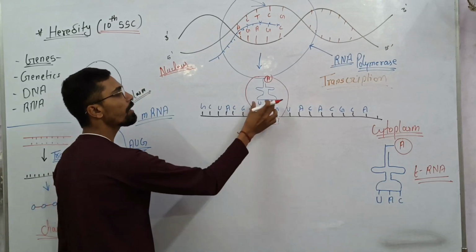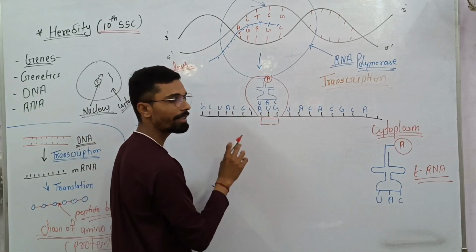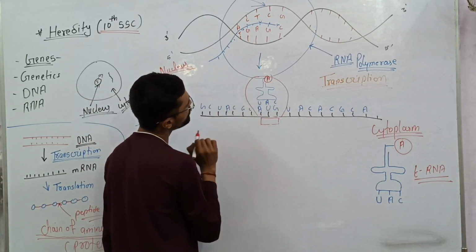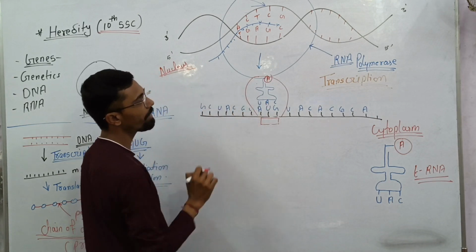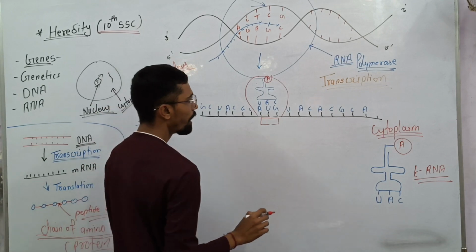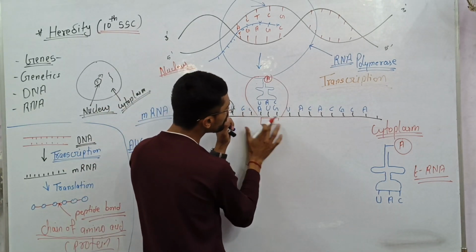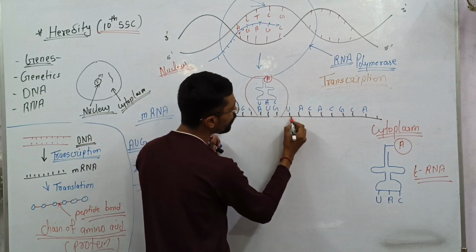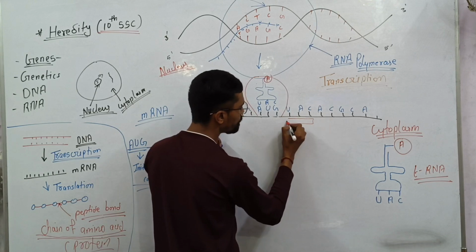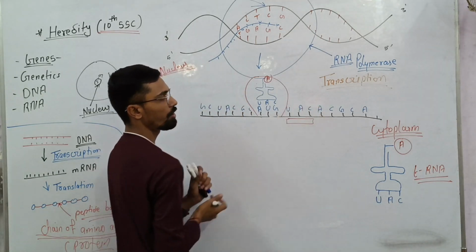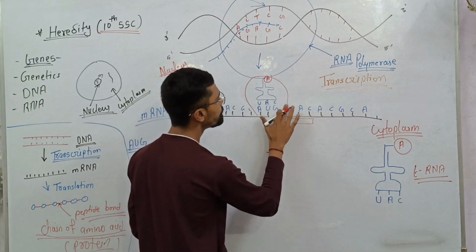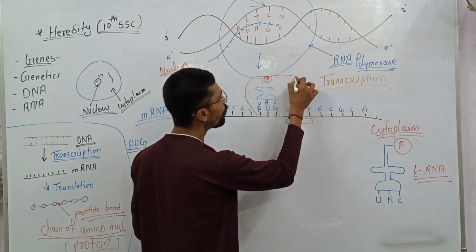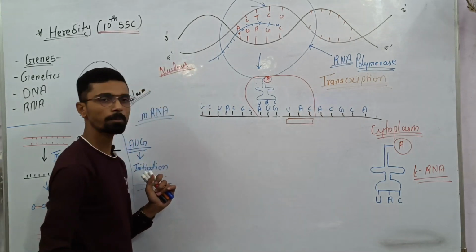Later when this amino acid attaches, this tRNA goes to another channel of the ribosome, and this smaller subunit moves to another codon. UAC is there, right? It moves to another codon.